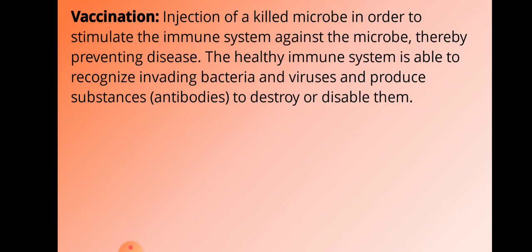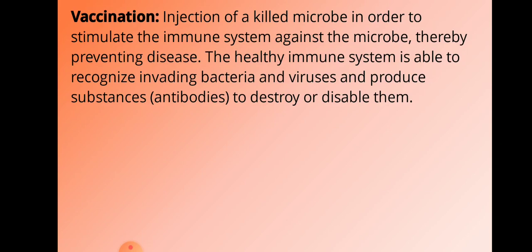Now we'll discuss vaccination. Vaccination is the injection of a killed microbe in order to stimulate the immune system against the microbe, thereby preventing disease. The healthy immune system is able to recognize invading bacteria and viruses and produce substances, antibodies, to destroy or disable them. Students, you might know about polio. Polio is an example of vaccination. Nowadays a huge number of vaccines are given after the birth of a baby, because if a polio virus enters naturally into a human, you know what happens next.